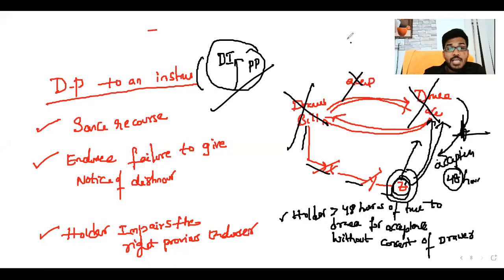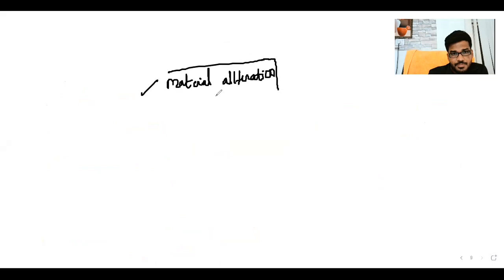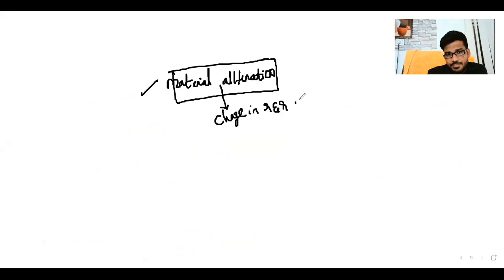So out of discharge of party to instrument, one more important point is material alteration. Material alteration means a change in the rules and regulations of the instrument.